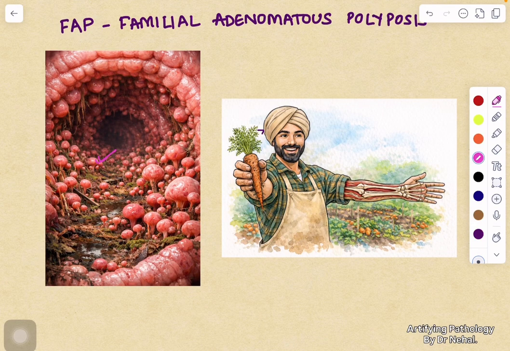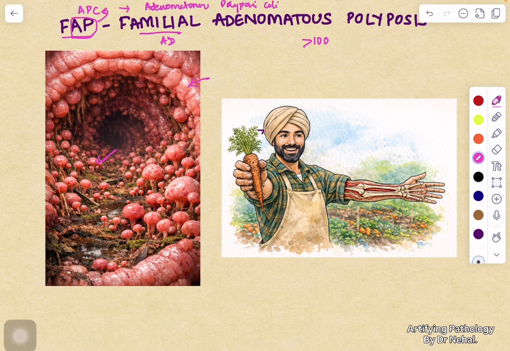Hi guys, today we are talking about familial adenomatous polyposis, FAP. As the name suggests, it is familial, meaning autosomal dominant, and it is characterized by development of more than hundreds of adenomatous polyps in the colon, and the gene involved here is APC. So from FAP you can remember APC. APC stands for adenomatous polyposis coli.